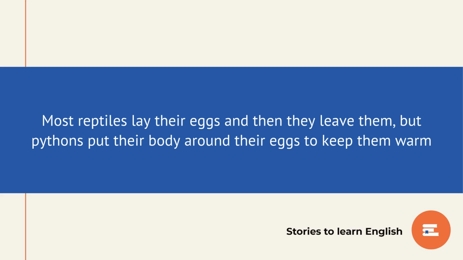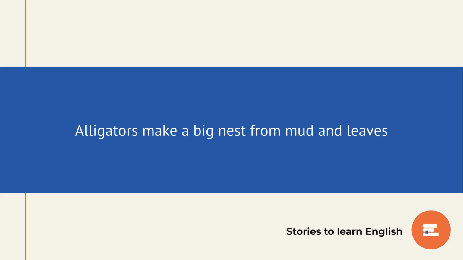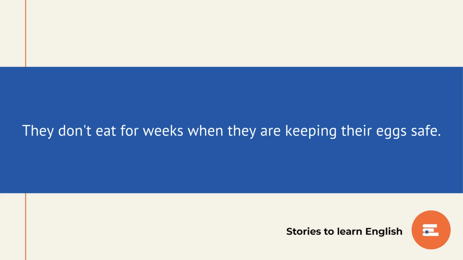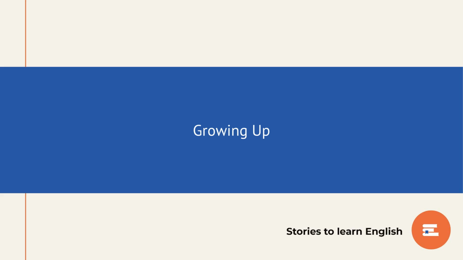Most reptiles lay their eggs and then they leave them. But pythons put their body around their eggs to keep them warm. Alligators make a big nest from mud and leaves. They lay their eggs and stay near the nest. They don't eat for weeks when they are keeping their eggs safe.